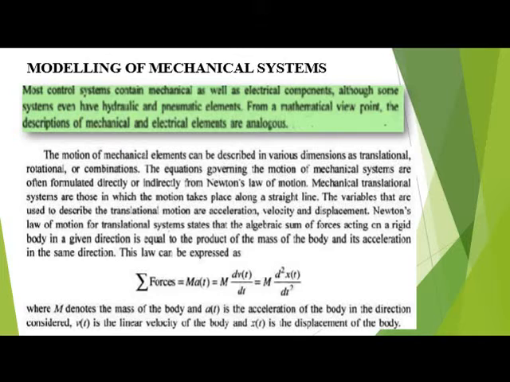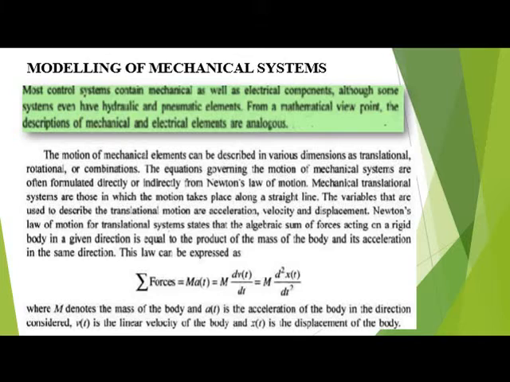The motion of mechanical elements can be described in various dimensions as translational, rotational, or a combination. So in mechanical systems there are two types: one is the translation system, another is the rotation system, or a combination. The equations governing the motion of mechanical systems are formulated directly or indirectly from Newton's law of motion.